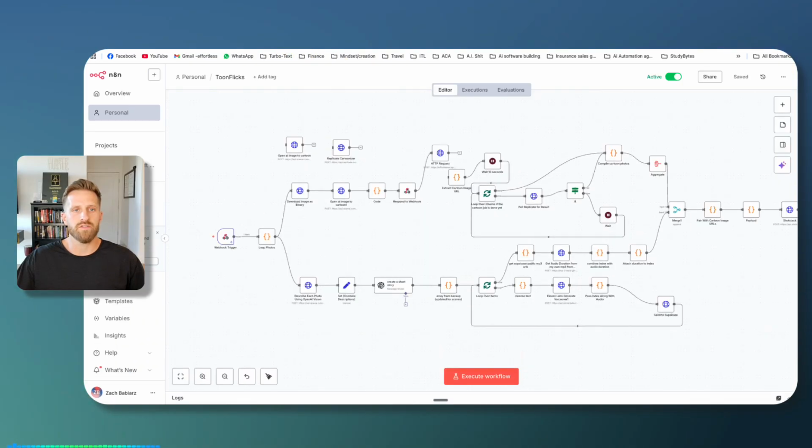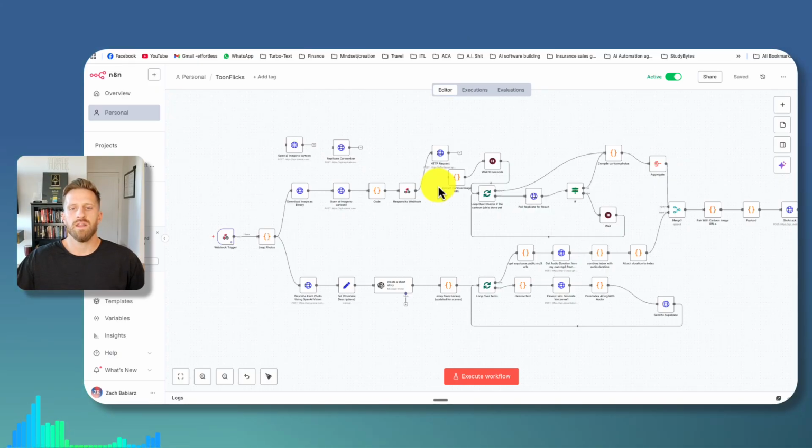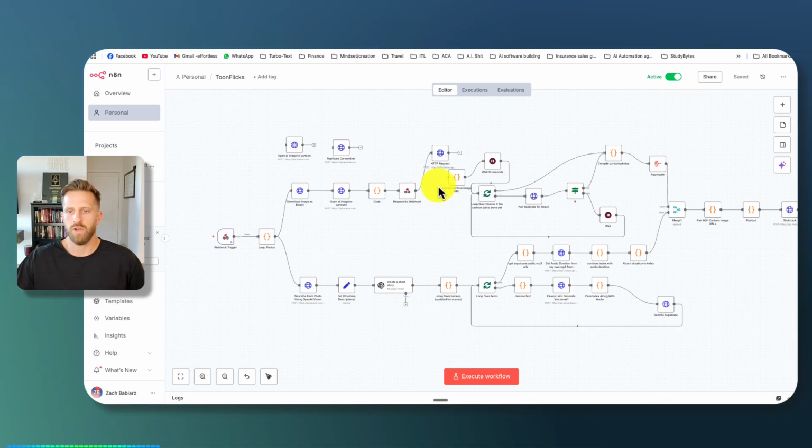I don't know if you guys have built AI agents or automations before, but this is N8N. This is one of my automations that I built recently, and it looks insane, right? There's a million nodes, wires connecting to different things just to produce the result I want it to produce. And it took me hours, it's headaches. And I realized like if you're non-technical, this is a hard thing to do.